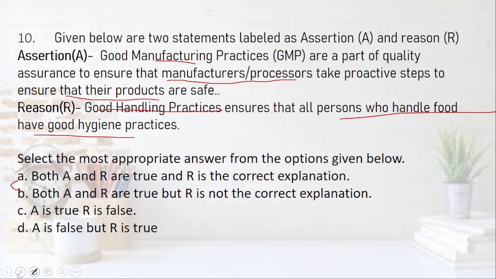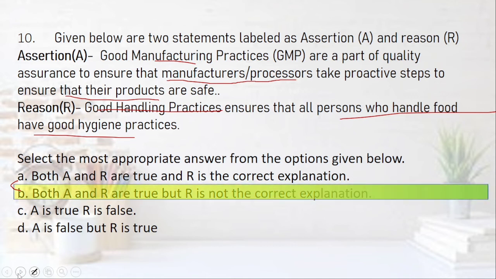So is GHP related to GMP? ये सही तो बताया है, but this is not related to GMP. They are both independently correct sentences, but they are not explaining. So the right option is B, that A and R both are true, but R is not the correct explanation. I hope the concept of reasoning and assertion based question would be very clear. You'll attempt all of them and get 35 out of 35 in theory board exams.